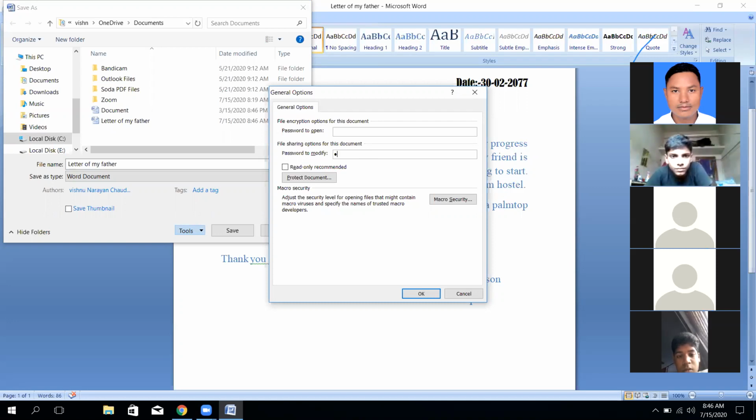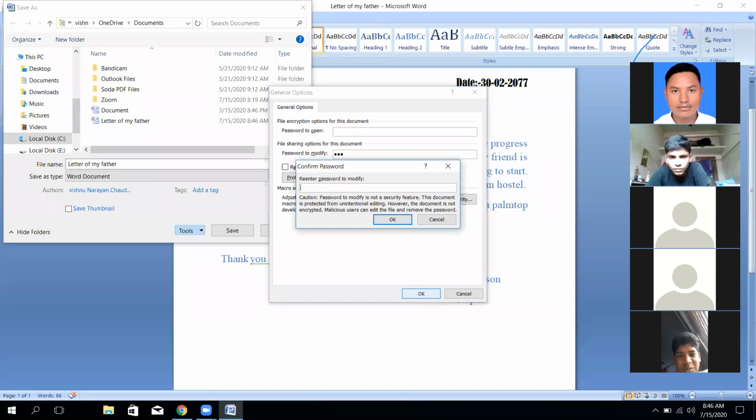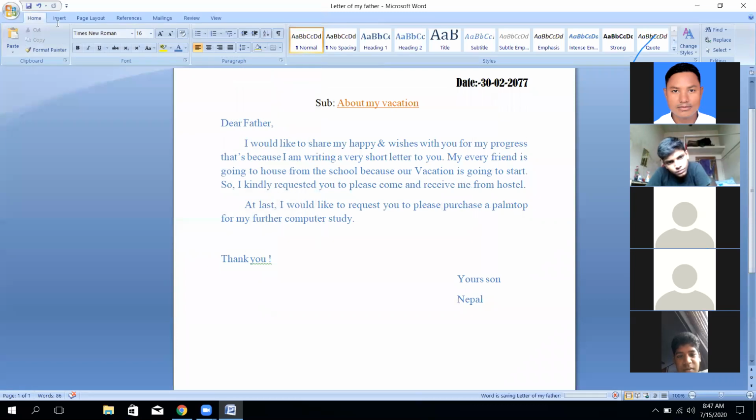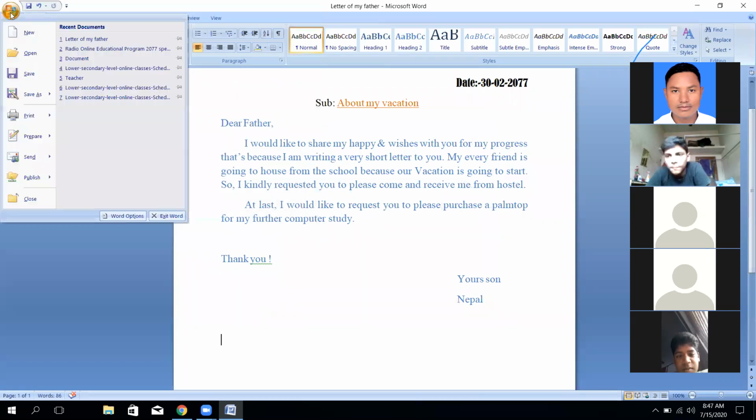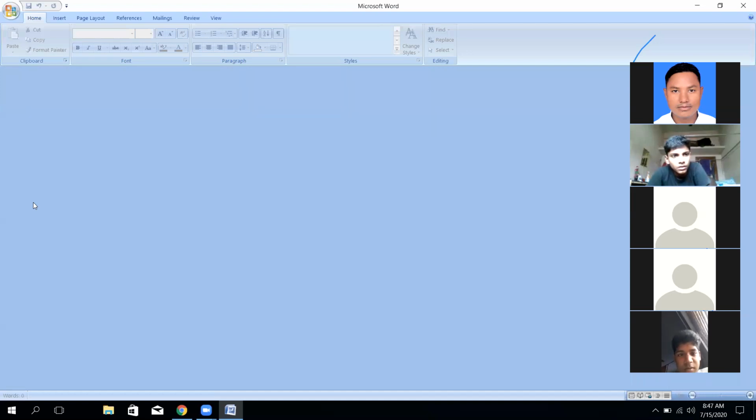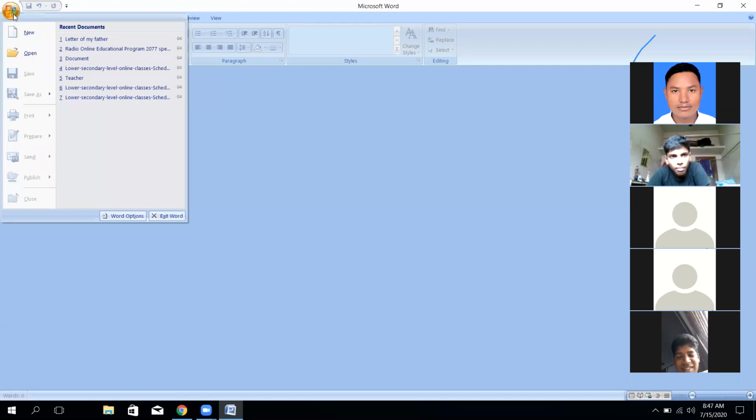Okay. Yes. Press OK. Again. Okay. Save. Go click on file and then close. Okay, I have already saved the password. When you are using my computer without information, without authority, you are going to start my computer.